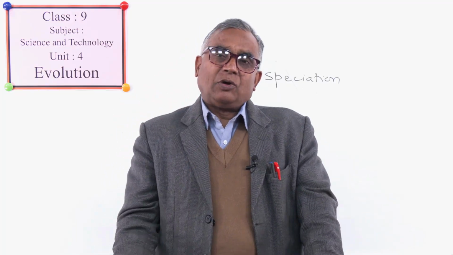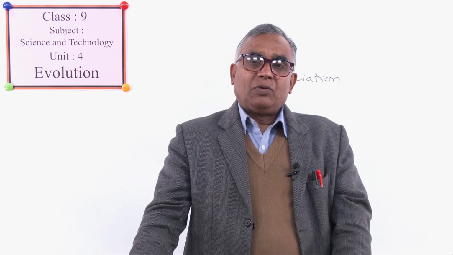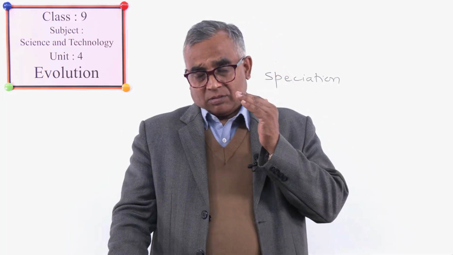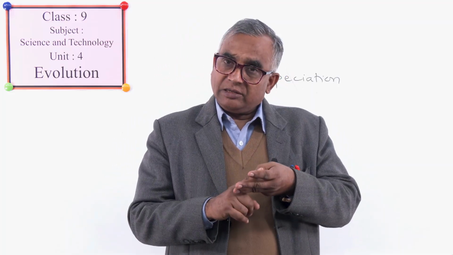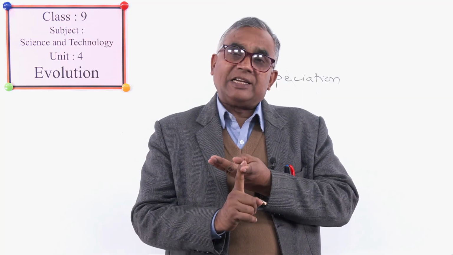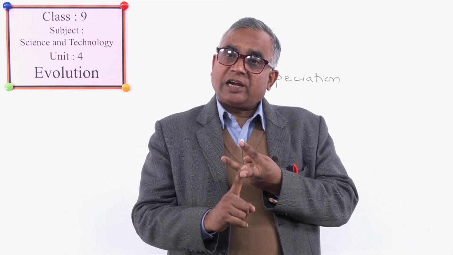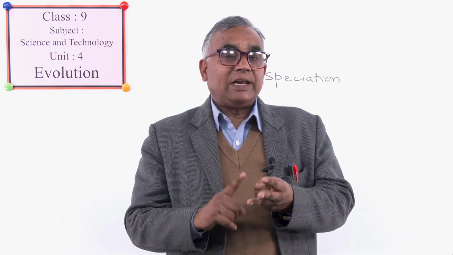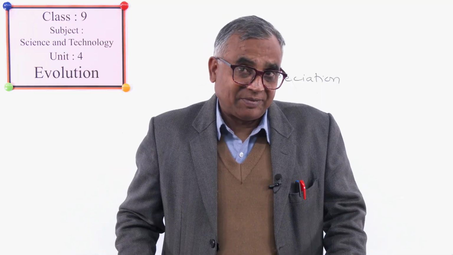So, Lamarckism, given by Lamarck, tells that evolution takes place because of three reasons. First one is direct environmental effect, second one is use and disuse of organs, and third one is what? Inheritance of acquired characters.